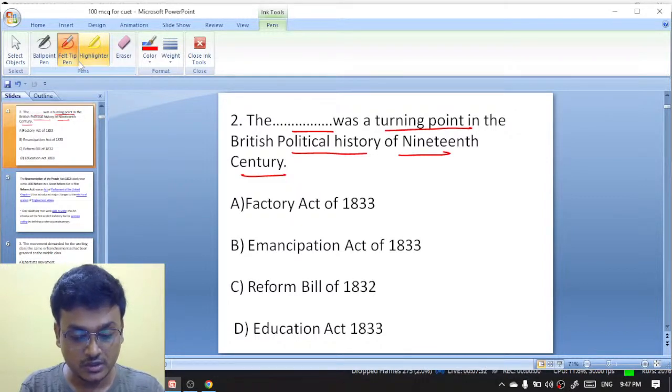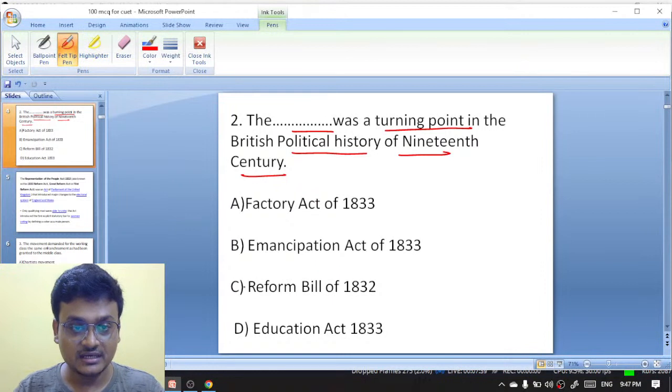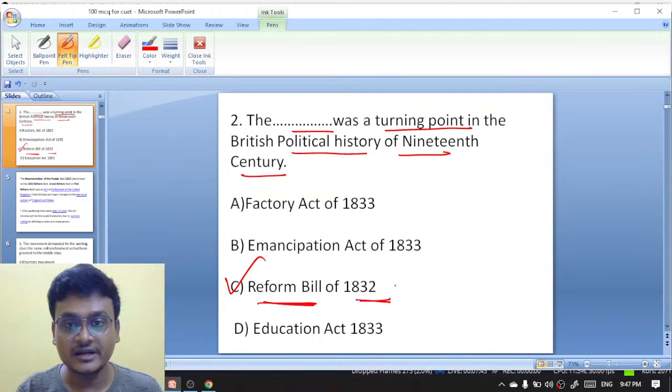Got it, Sonu. Excellent, Subhas, excellent. Exactly, Sonu and Subhas. It is actually the Reform Bill of 1832. The Reform Bill of 1832 was the turning point in the British political history of the 19th century.